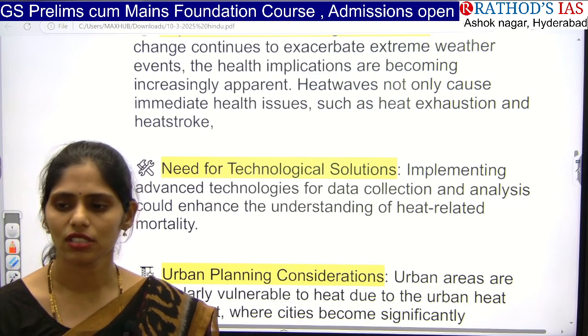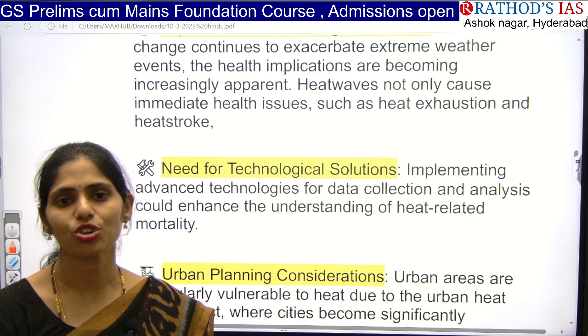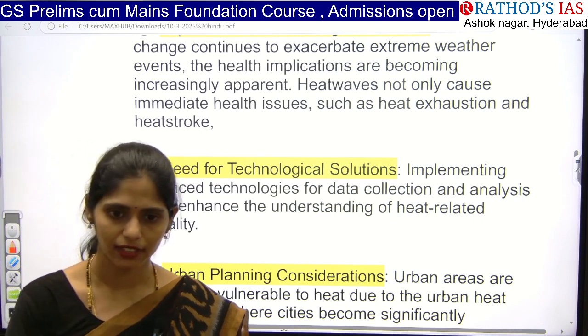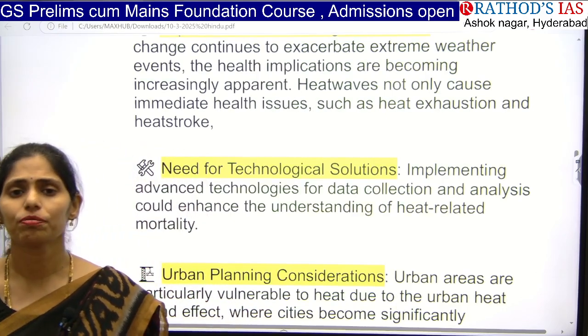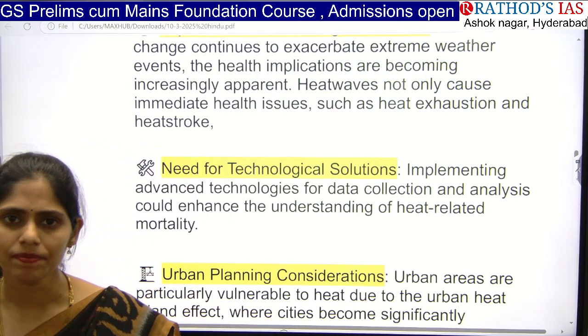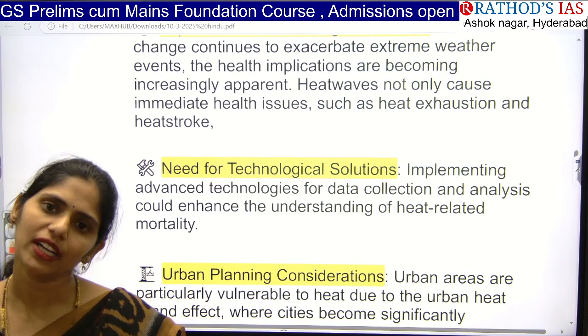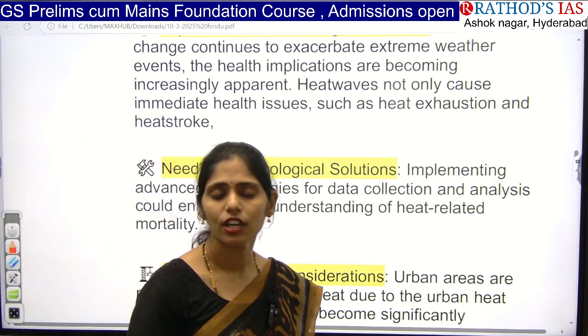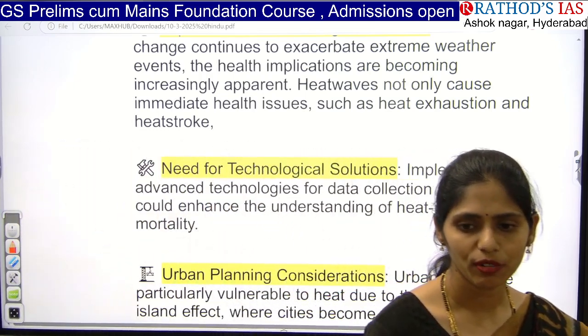So what are the reasons? That means what are the inbuilt socio-economic conditions of the people which are related to this heat related death. That means which category of people are getting these deaths. If we get some data, the government will take effective measures to control that. If you do not have data, how can the government provide policies which target these people?